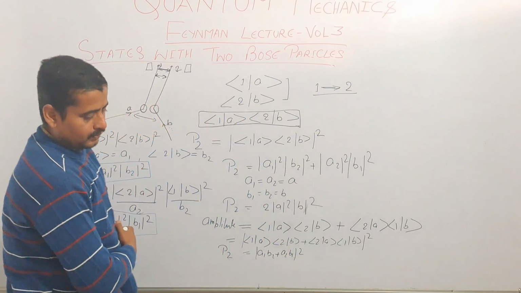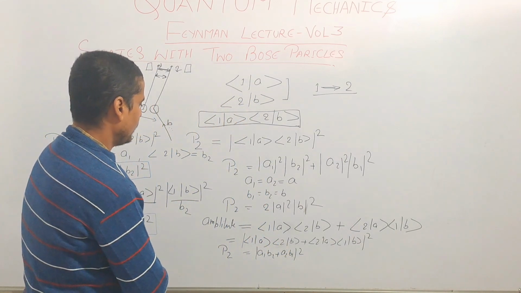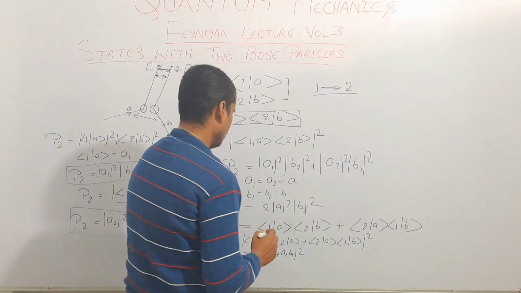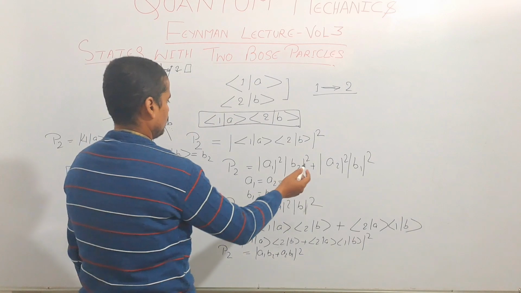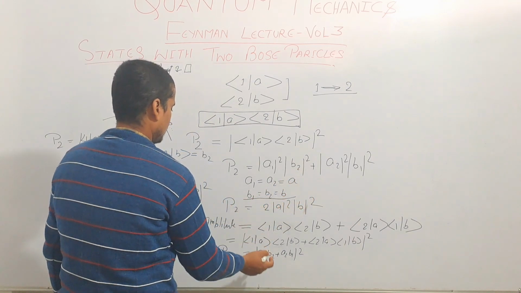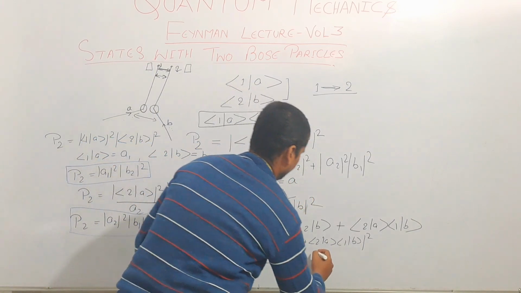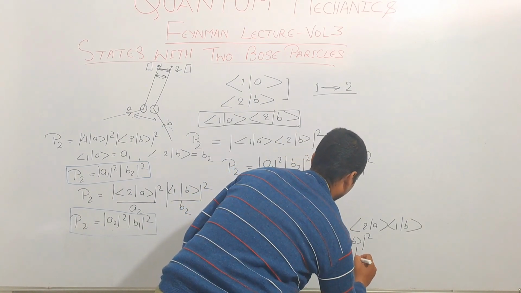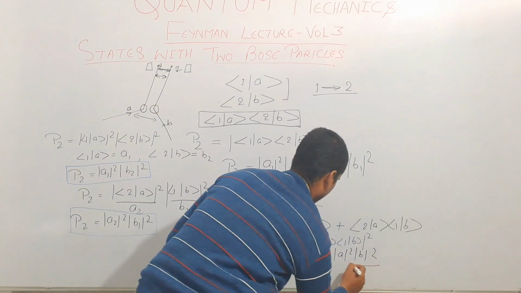Now if A1 is equal to A2 is equal to A, and B1 is equal to B2 is equal to B, then this whole probability will become 4A square B square.